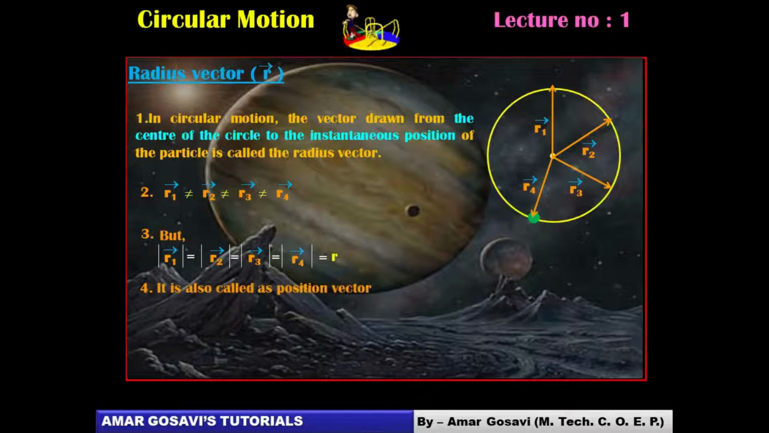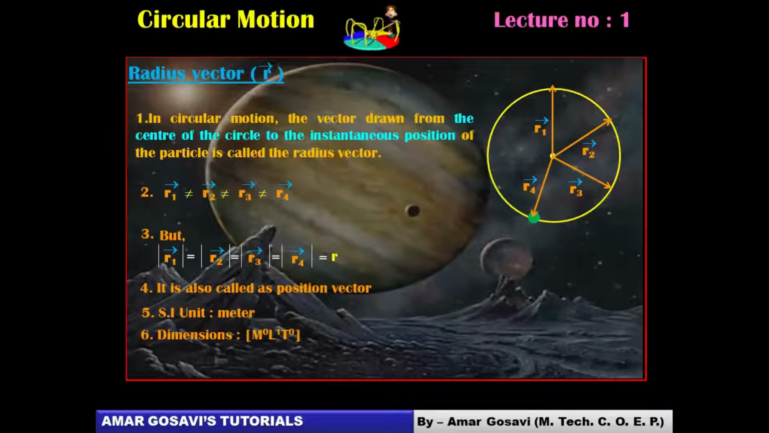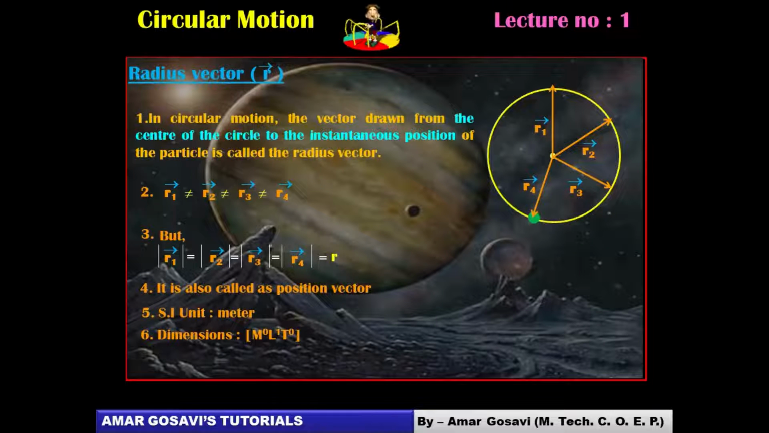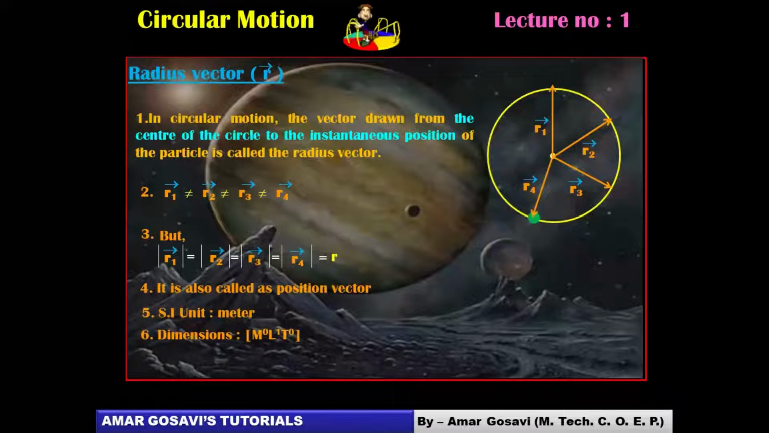You also call this radius vector the position vector at times when you analyze motion in two dimensions differently. Obviously, because it's the distance, the unit will be meter. And when we talk about dimensions of radius vector, it will be M0 L1 T0, friends, because it has only relation related to length. Please make a note of this before we proceed further. So the first definition in circular motion which we have defined is regarding radius vector.